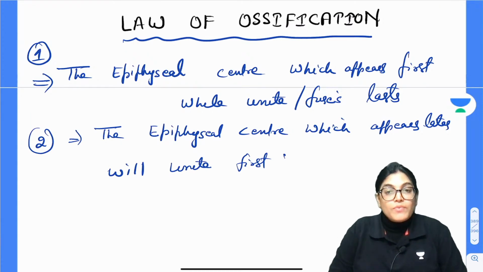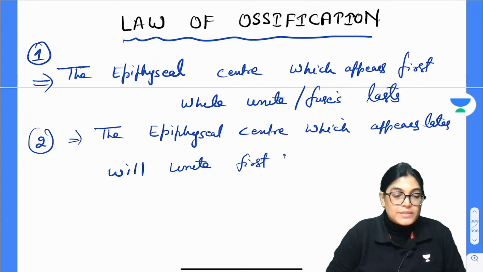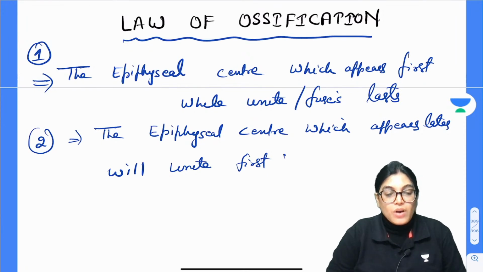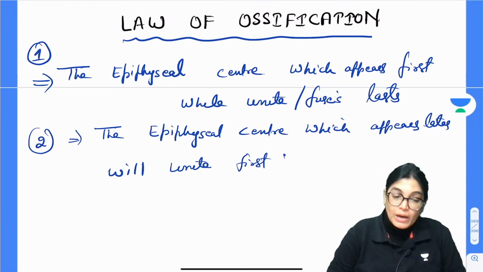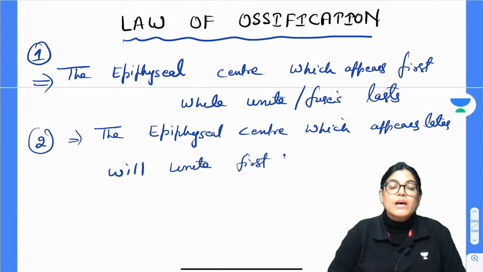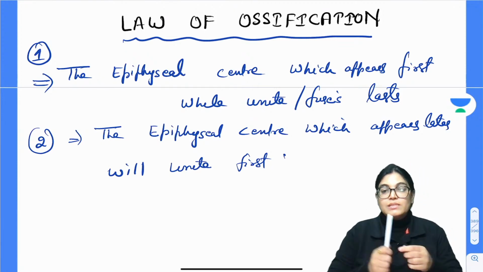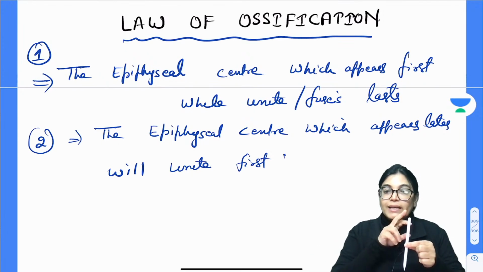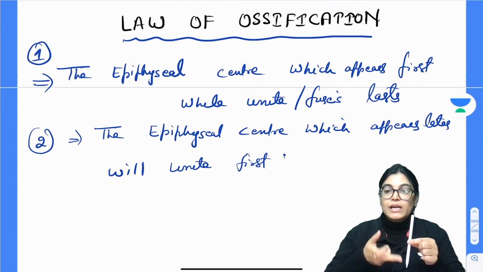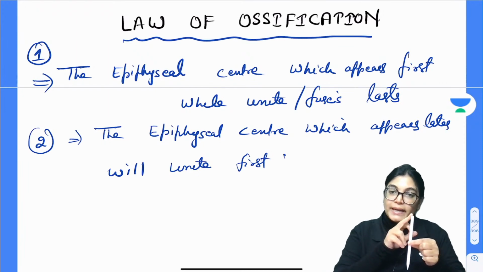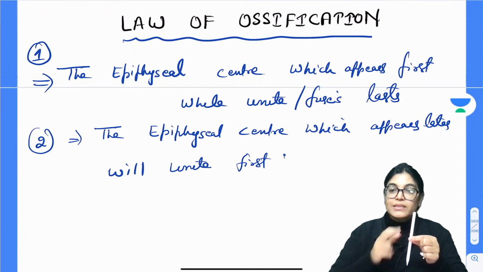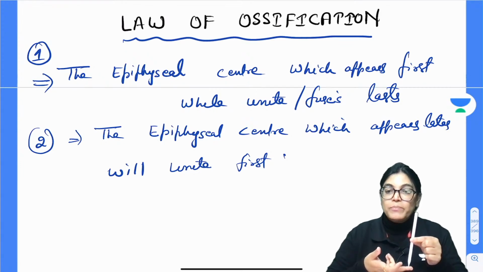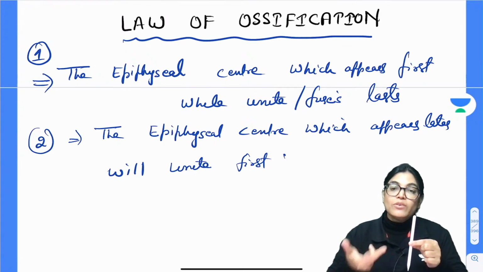Sometimes this law of ossification is overruled and not followed. In the case of the fibula, the distal end of the fibula, what happens? For example, if this is a long bone, it will have an upper end and a lower end. At the upper end, the secondary ossification center appears at 1 year, and at the lower end at 4 years. So since the upper end appears first, it should fuse later, by 20 years, and since the lower end appears at 4 years, it should fuse first, by 16 to 18 years.